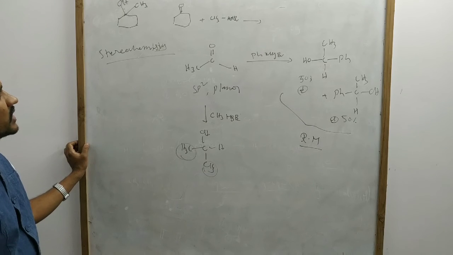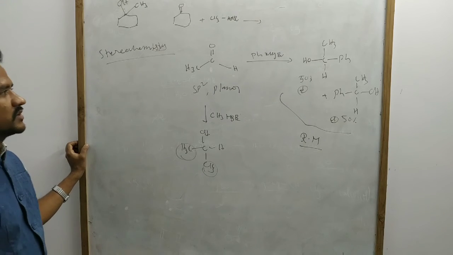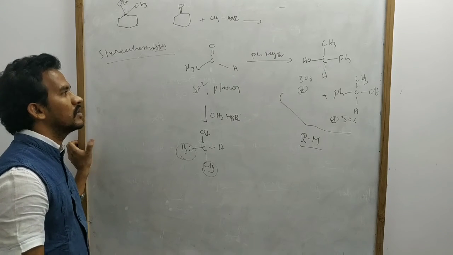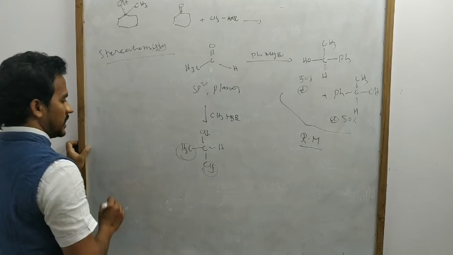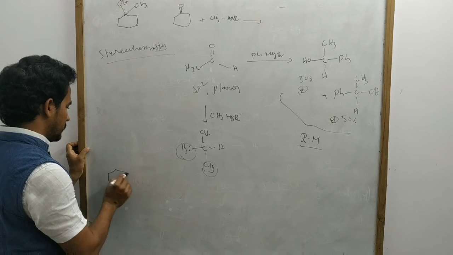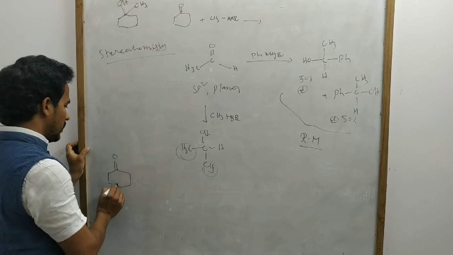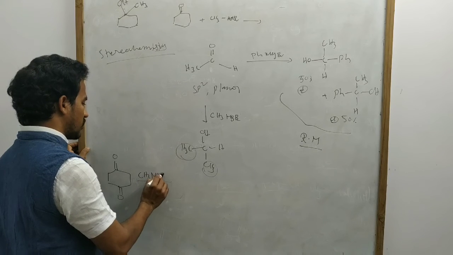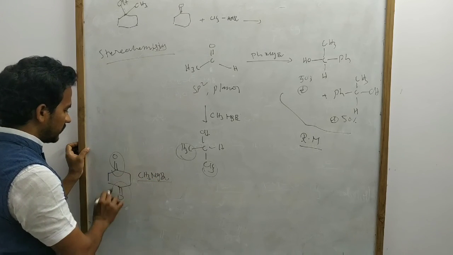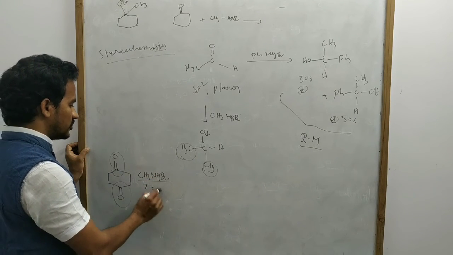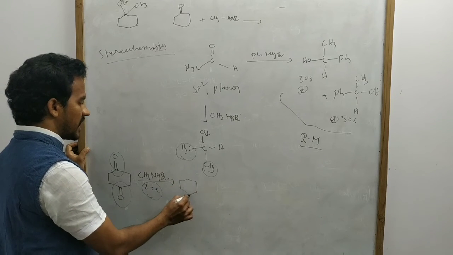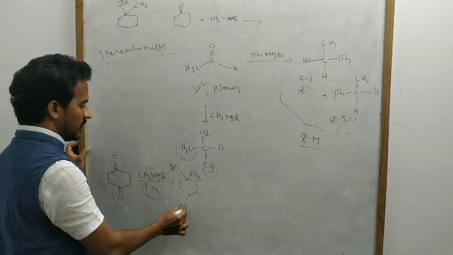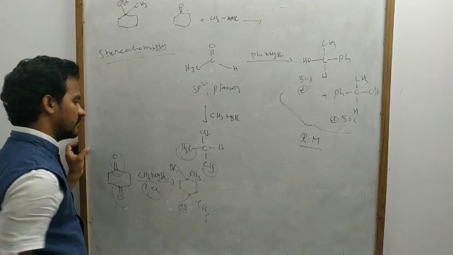There is addition of the Grignard reagent to the carbonyl compounds, which produces alcohols. Another simple application: this compound has two C=O groups, treated with methyl magnesium bromide. You have to take two equivalents, followed by acid workup. So CH3, OH and OH, CH3. That's it.